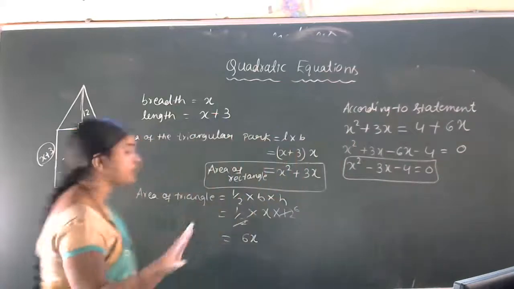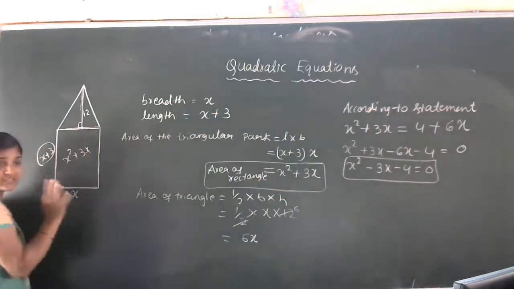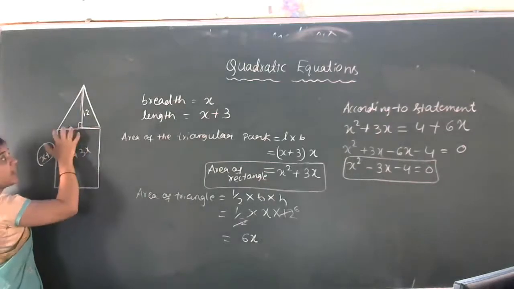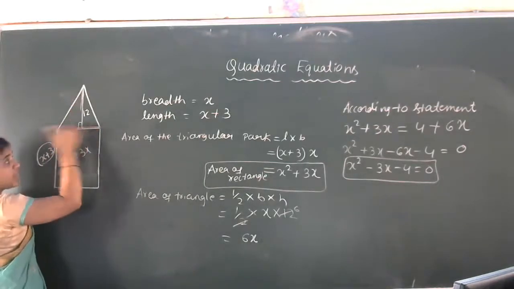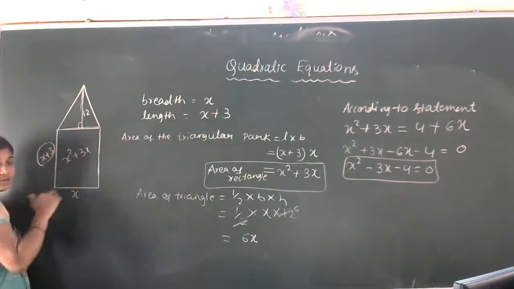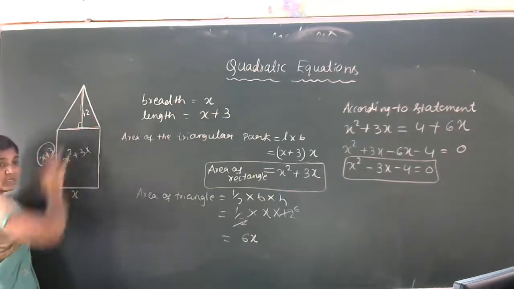So very simple. See here, what is given in the problem is actually the area of the rectangular part, and with the help of its base one isosceles triangle is located on the top of the rectangle.